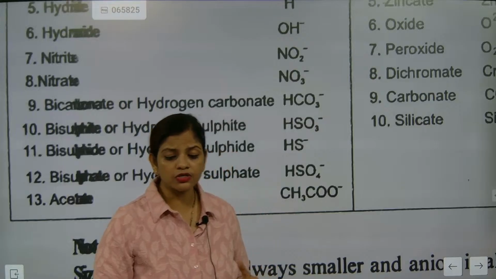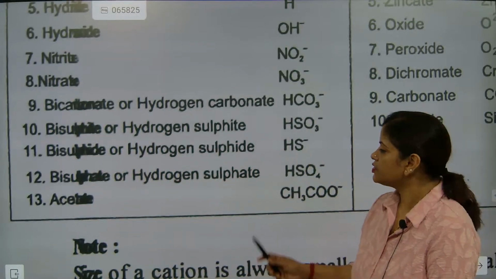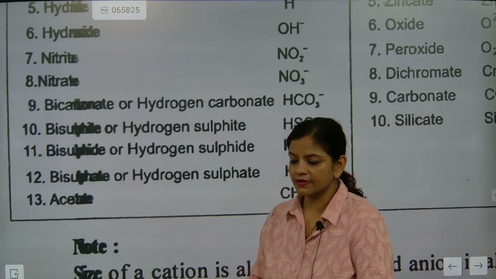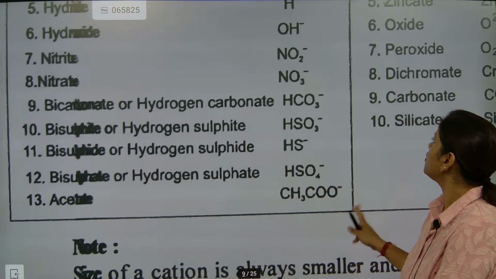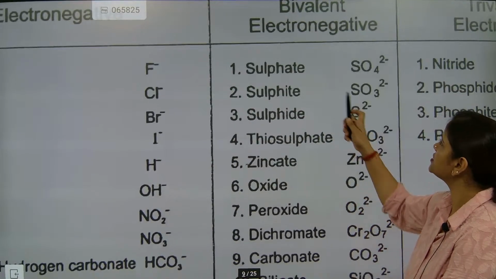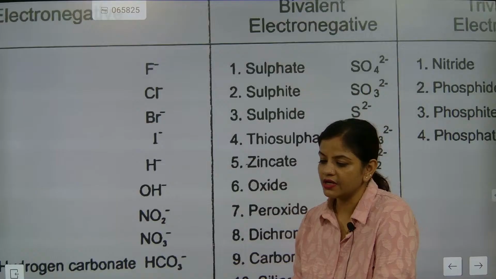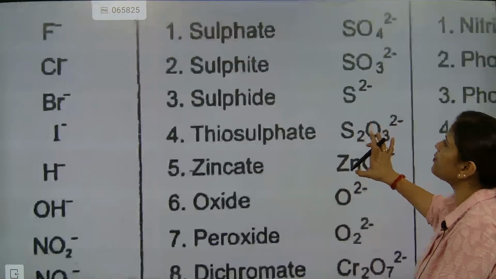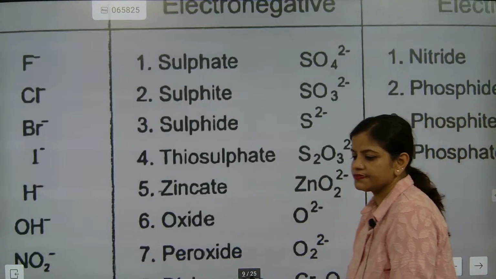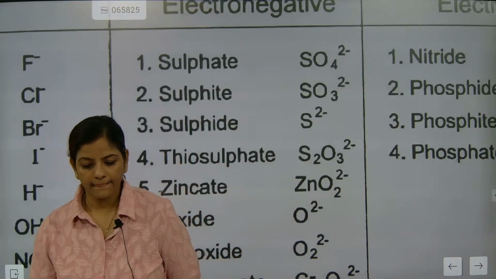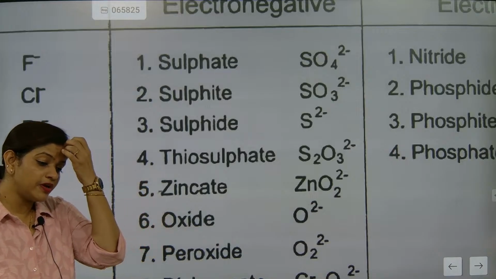Now how does the crisscross rule work? Understood or not? So all these things are present. Now we are going to talk about sulfate. Sulfate is SO4 2 minus. Screen is not clear, but I am going to send this PDF to you. Understood. I am exactly going to send the PDF to you.